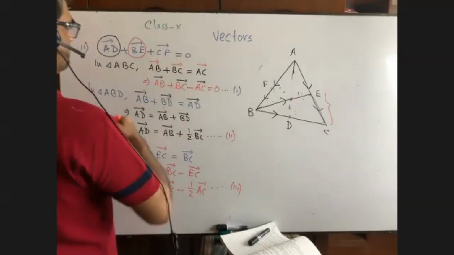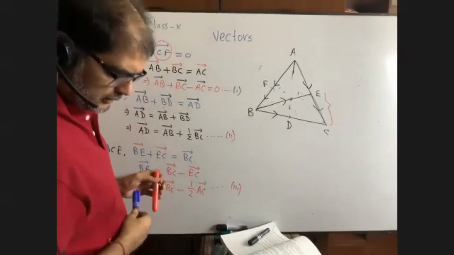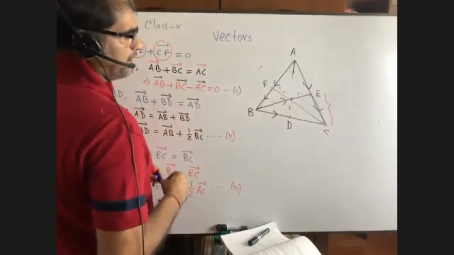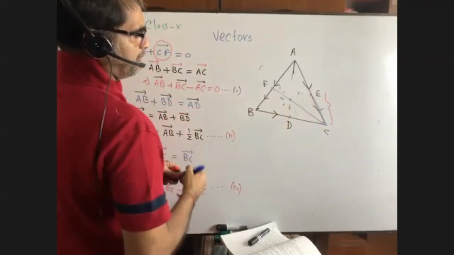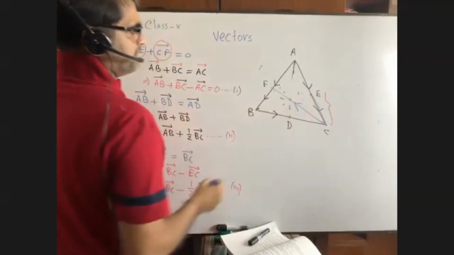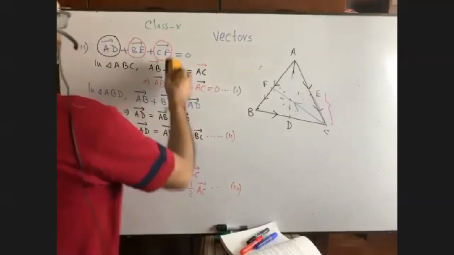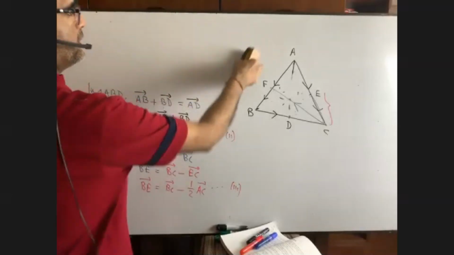Now which one is left? We are left with CF. Now we have to take a triangle where there is CF. Take a triangle with CF.